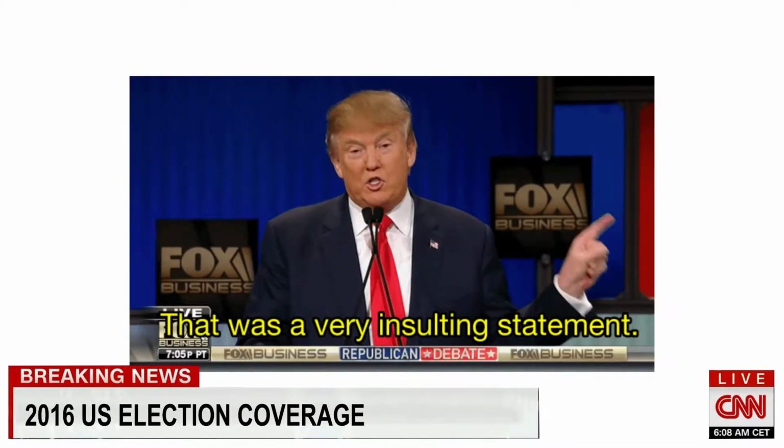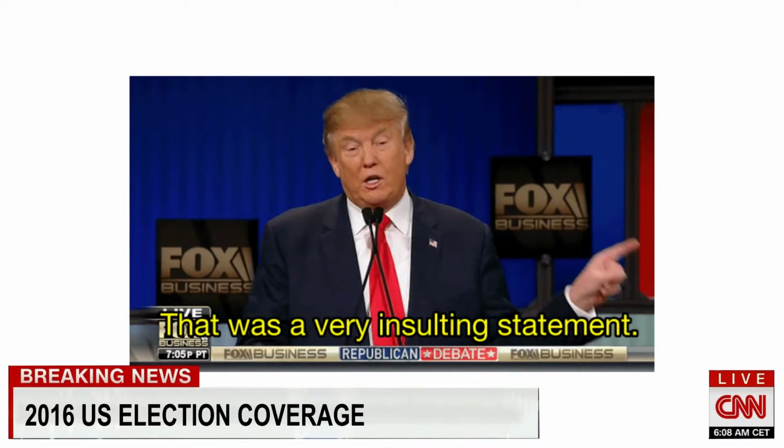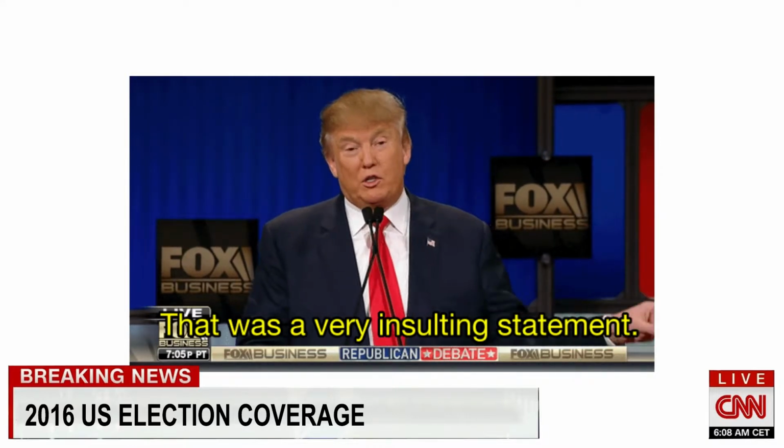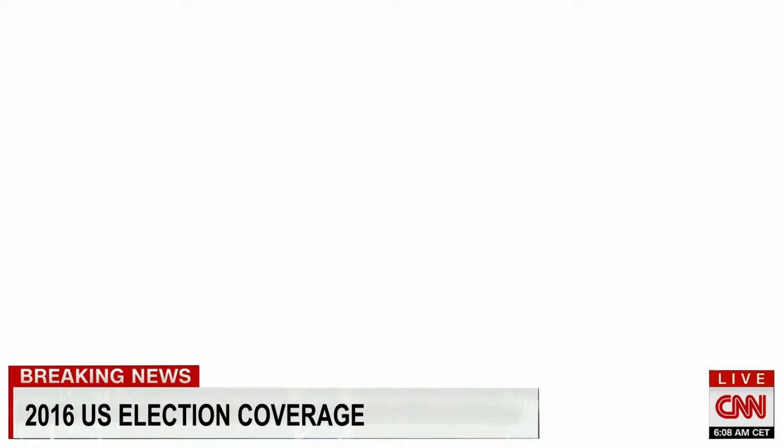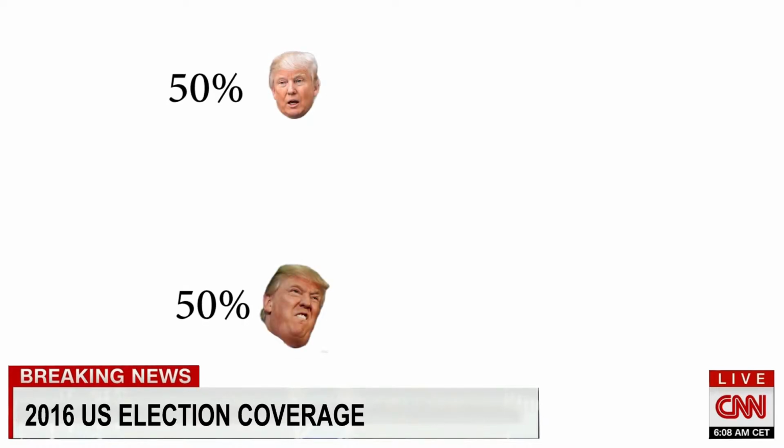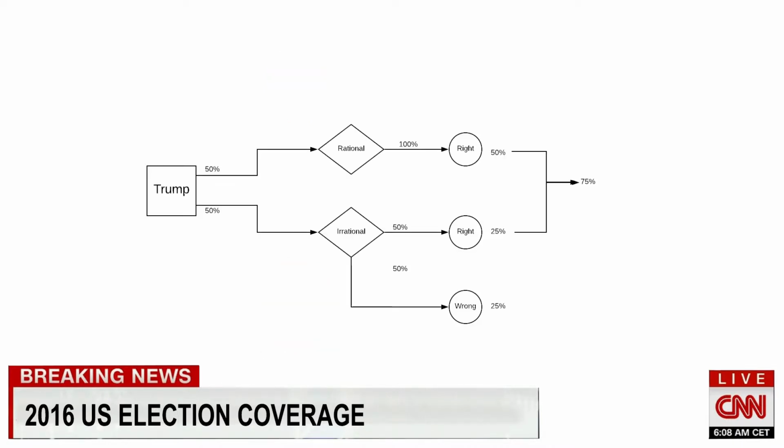We define rationality as a player choosing the strategy that maximizes their utility. In this section, we add an assumption of irrationality to the previous Second Amendment example. If Clinton assumes that Trump is rational only 50% of the time, does this change what strategy she should take? If Trump is rational 50% of the time, he'll choose to support the Second Amendment 75% of the time and choose to repeal it 25% of the time.